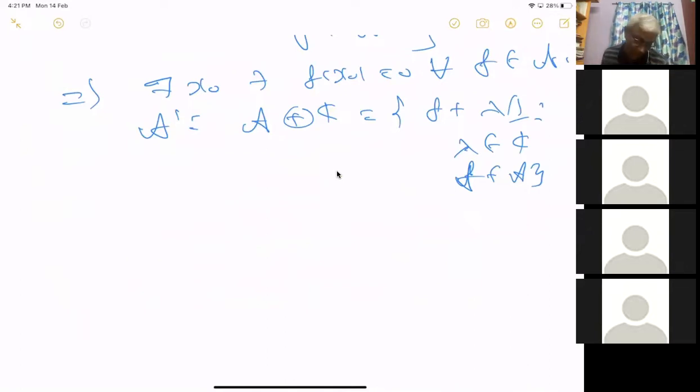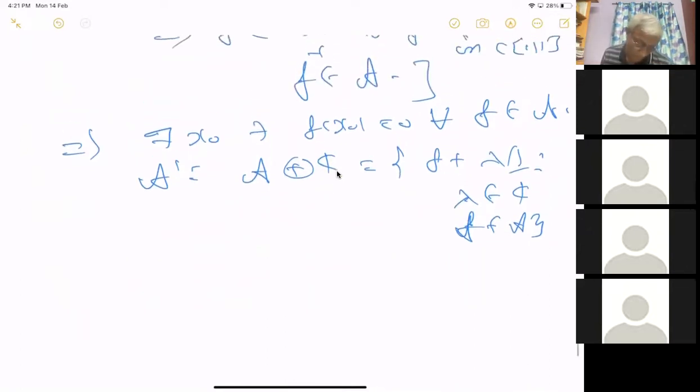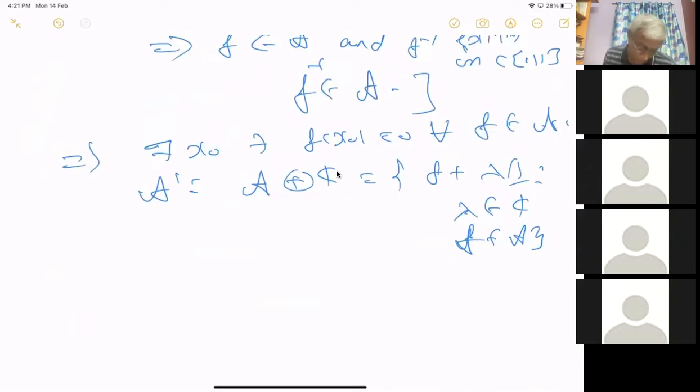This contains constants. Now what do we have to prove? I have to prove that the closure of A is all those functions such that f of x naught is equal to 0.